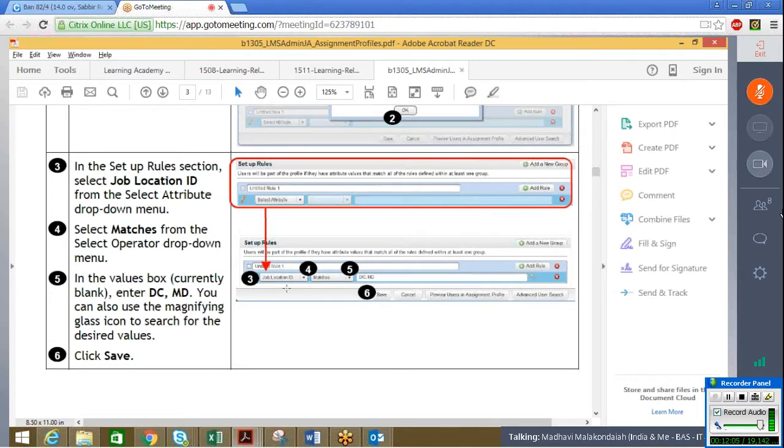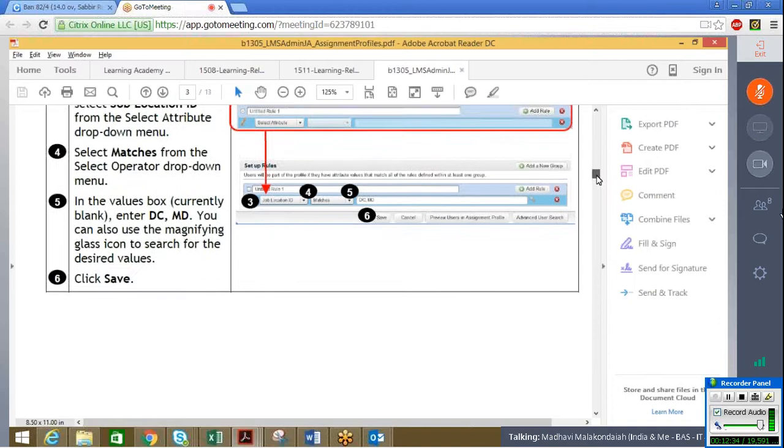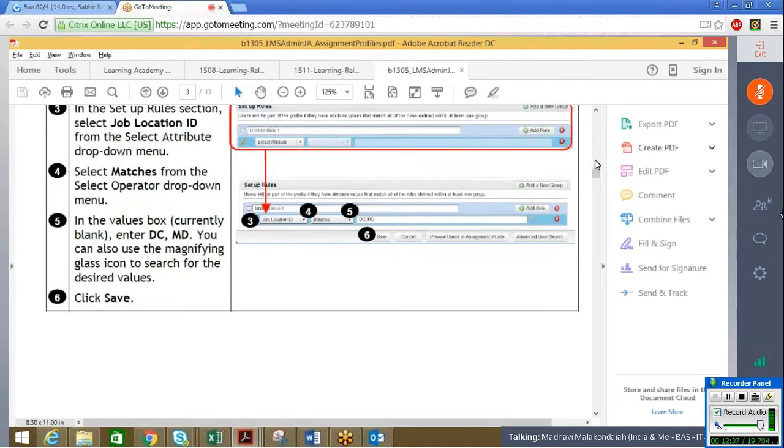Once you search, you can give your job code, or rather it is job location ID. So you give your location details by searching here, and you can click on save. This is what you have done with your rule. Similarly, if you say job location is this, you can add another rule and select another attribute from so-and-so domain, add another attribute and say from employment status, pick it up as active employee. So you can choose any number of rules that you want to. Once you are done with that, click on save.